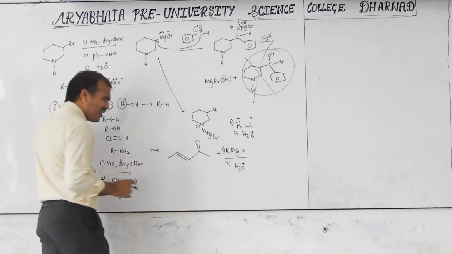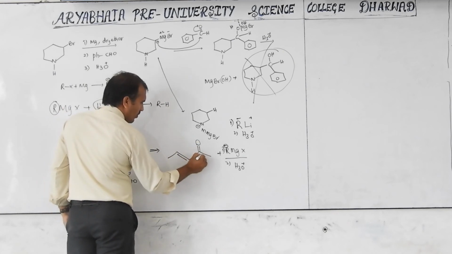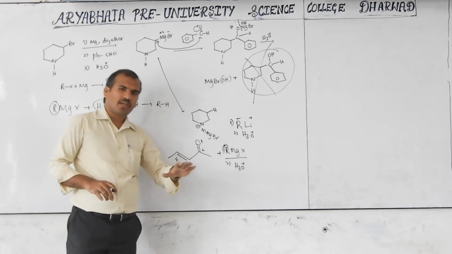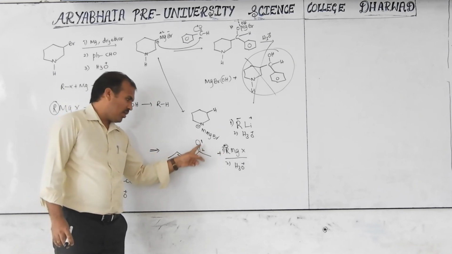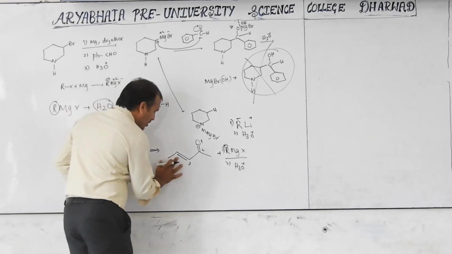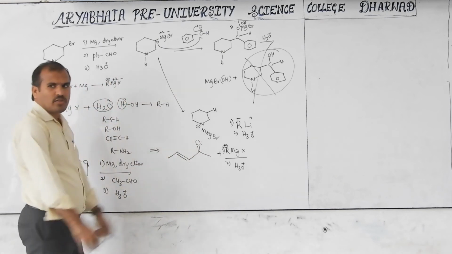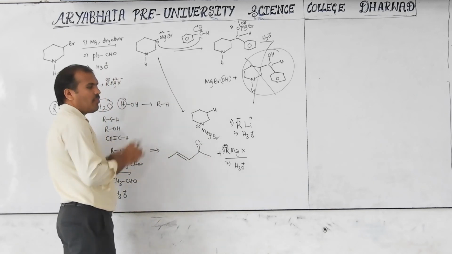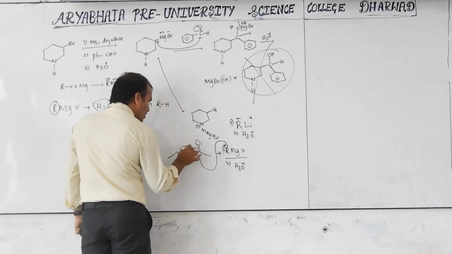Now, this is a negative bond. See, this is 1, this is 2, this is 3, this is 4. I am not giving the IUPAC numbering here. The position where this R may be added: 1, 2, 3, 4. Otherwise, you may number like this also, 1, 2, 3, 4. That is your choice. So the addition may be possible where? That number only I get. Keep in mind, this may be added here.